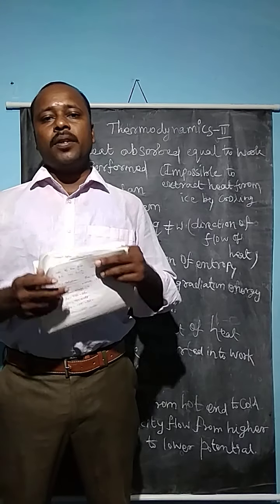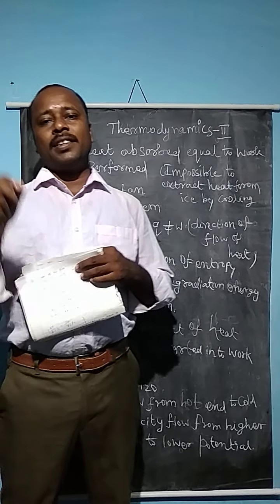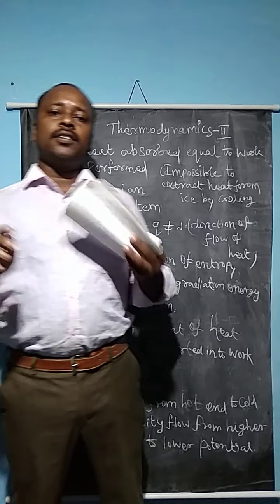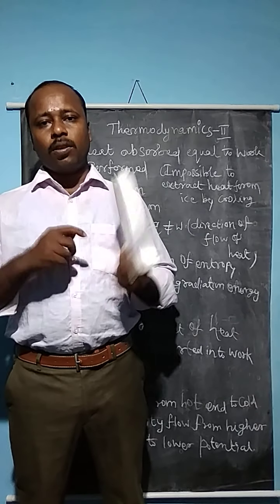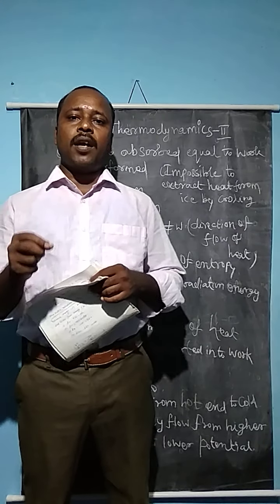All the values may be negative, or in some cases some of the values will be 0. But in the case delta S equal to 0, that means the reaction is in equilibrium. But if the delta S value is negative, the reaction will not take place. If delta S is positive, the reaction is going to be spontaneous or irreversible. That is one of the concepts in thermodynamics.